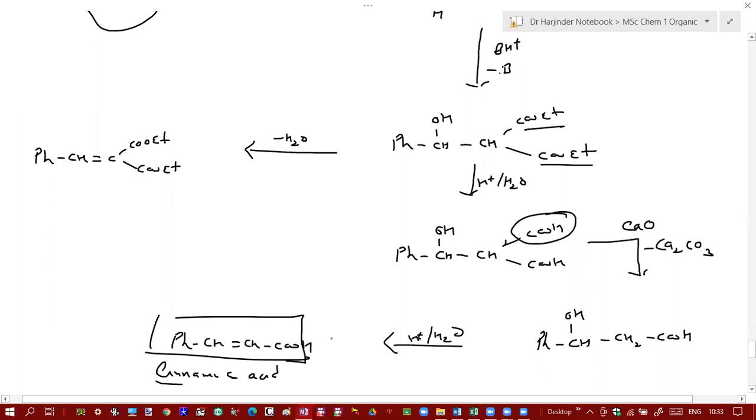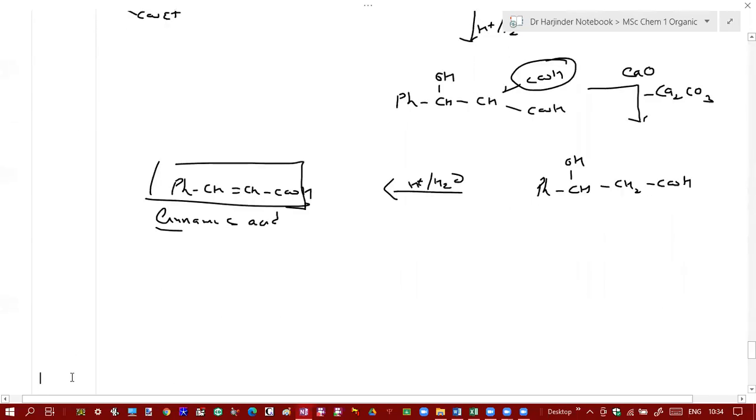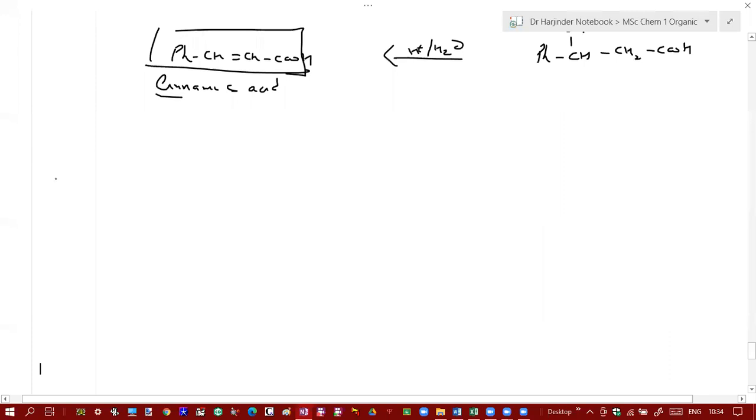Okay, beta, tell me if you have a doubt or any question. Now suppose you take these substrates, suppose you again take benzaldehyde plus nitromethane, and what's the name of this reaction as I told you?